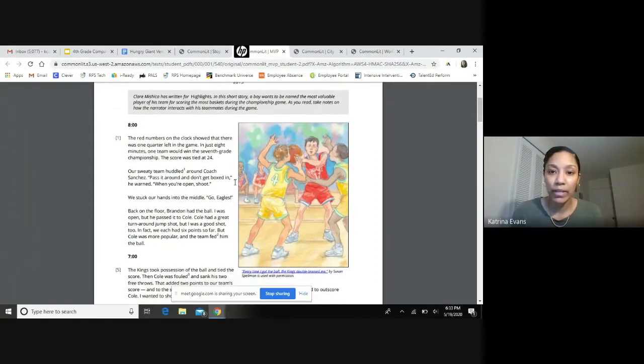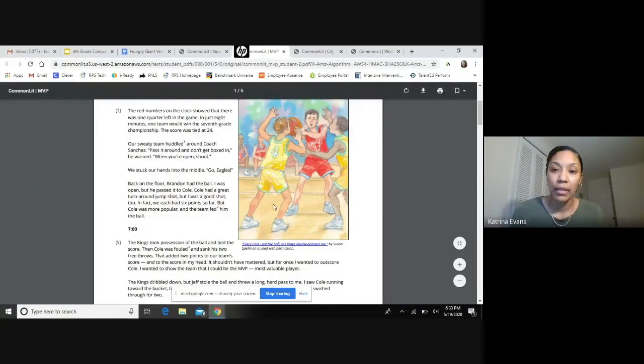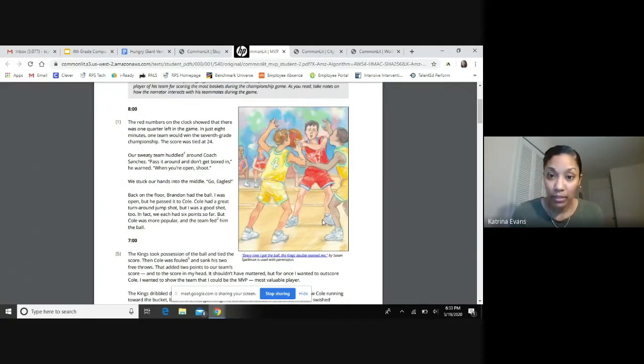Before we begin reading, let's take a look at the picture that we have here. In this illustration, we can see there's the yellow team and the red team, and they are in a championship game. Let's get started.